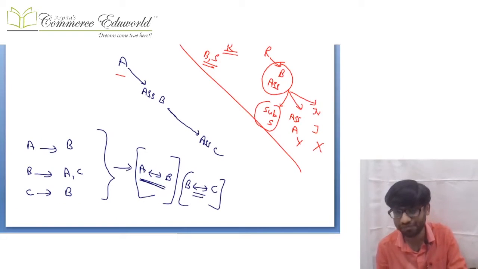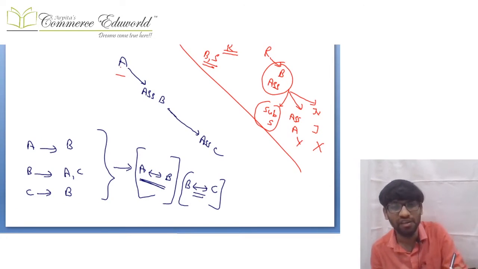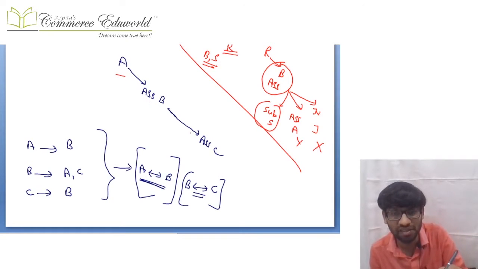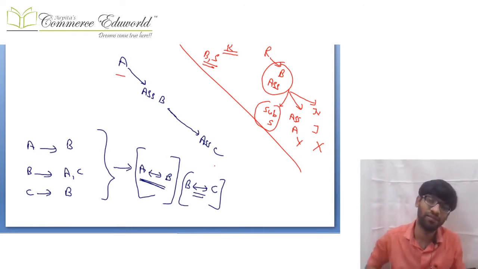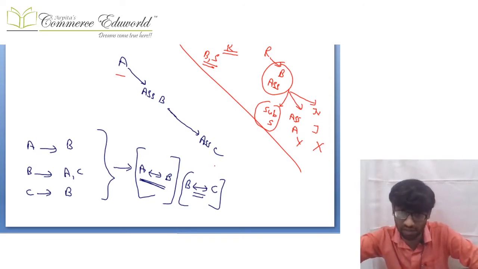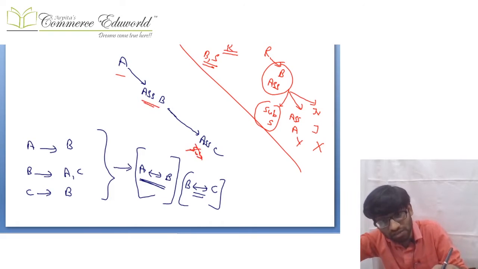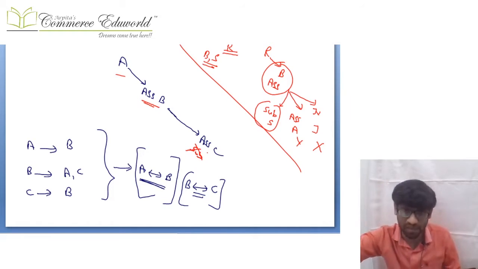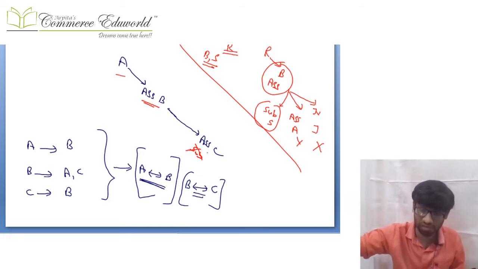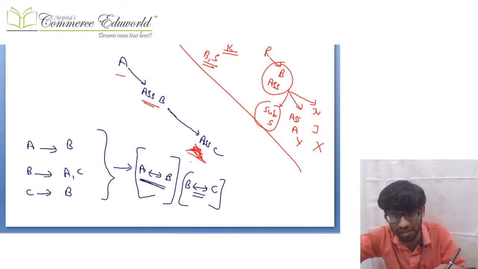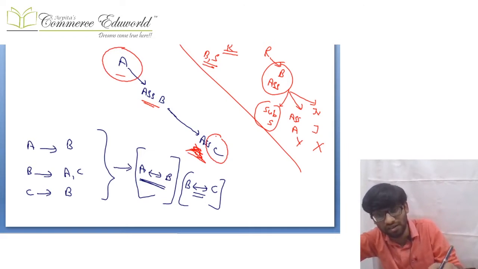Next comes this: if A has an associate B and that B has an associate C, will A and C be related? See, A has an associate B, so A and B are related. B has an associate C, so B and C are related. But A and C cannot get related because it's an associate of an associate. I had taught earlier that if our associate has a subsidiary, then it is also our associate. But if our associate has an associate, then it does not become anything for us. So A and C will not be related.